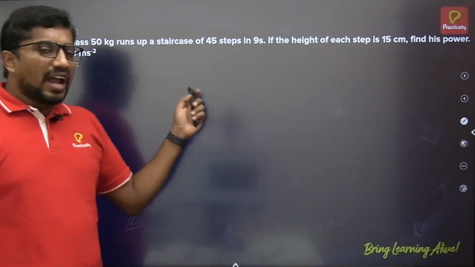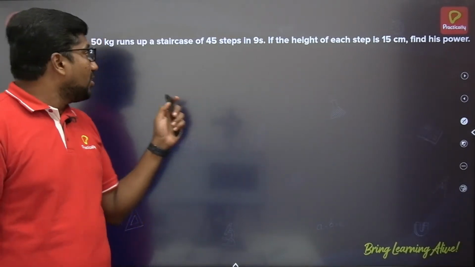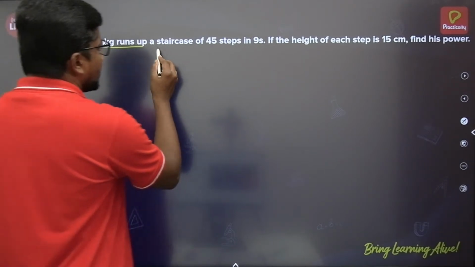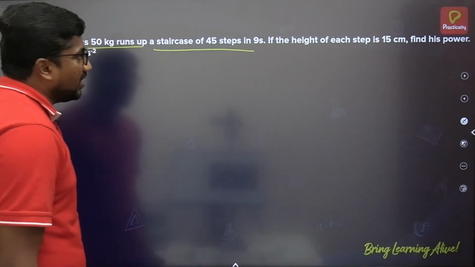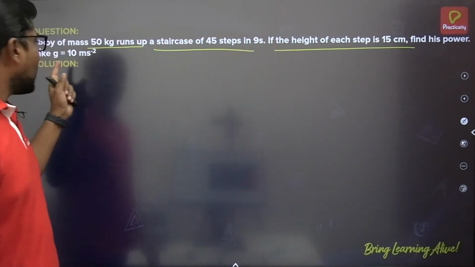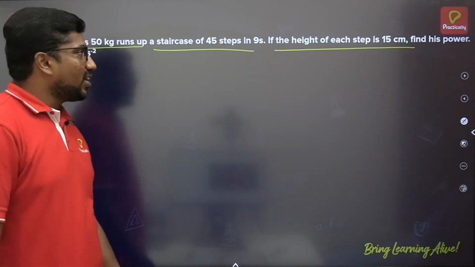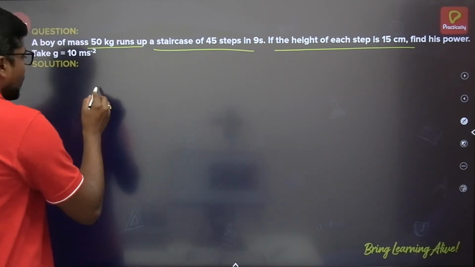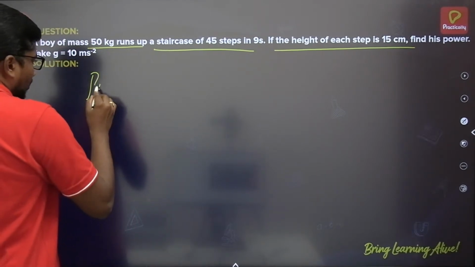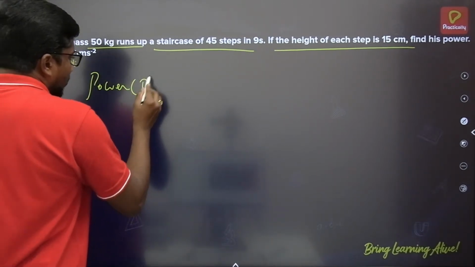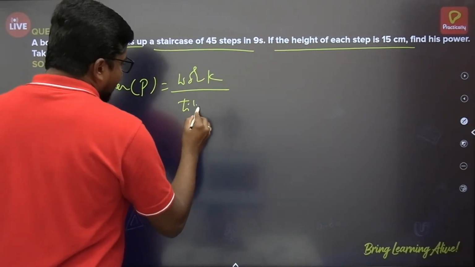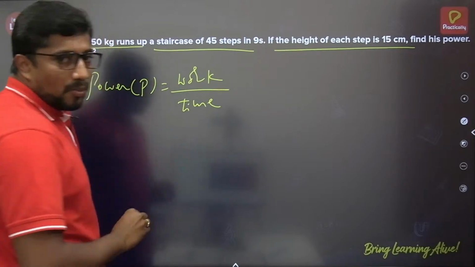Okay, we are having a question on power. Let us solve this. A boy of mass 50 kg runs up a staircase of 45 steps in 9 seconds. If the height of each step is 15 centimeter, find his power. Take g value 10 meter per second square. Alright. Just now we discussed power can be written as work divided by time. Power P is equal to work by time. This is W by t.